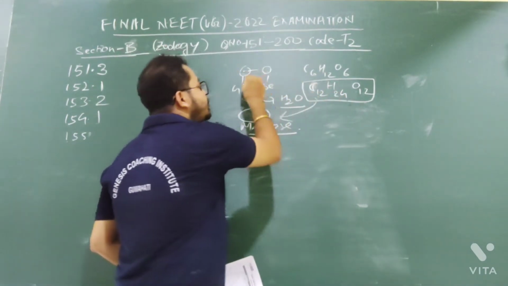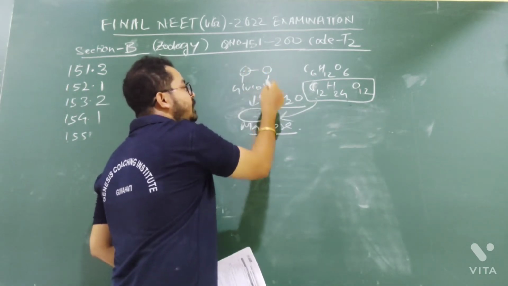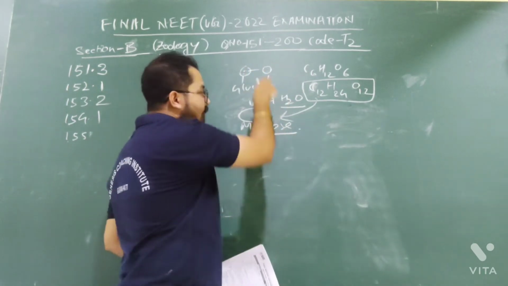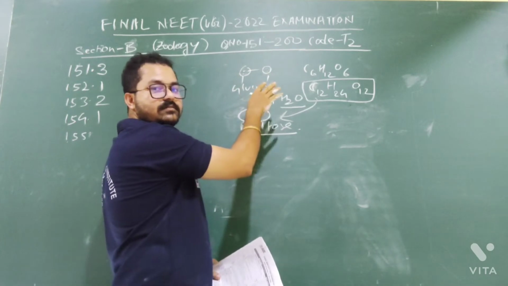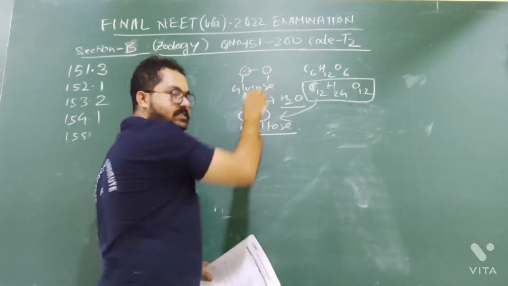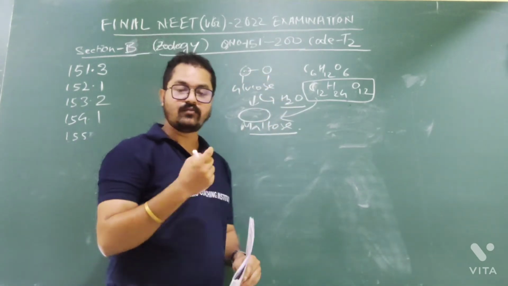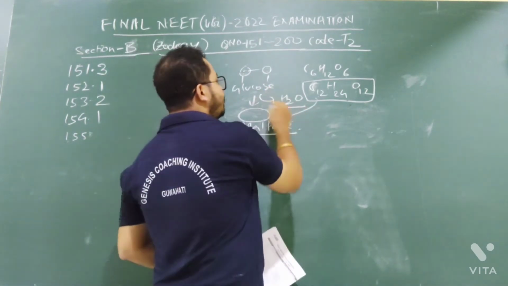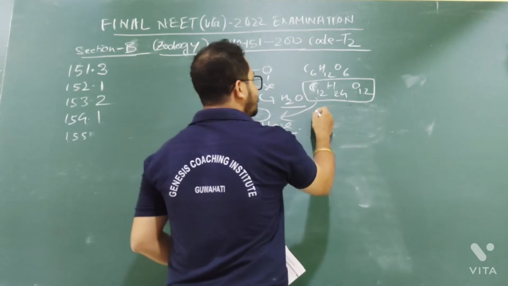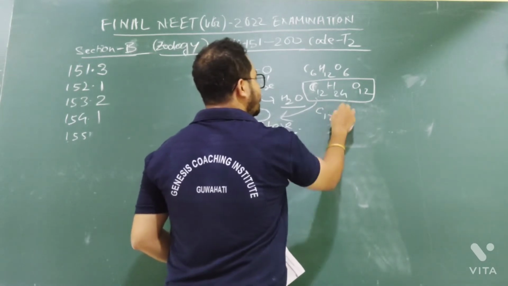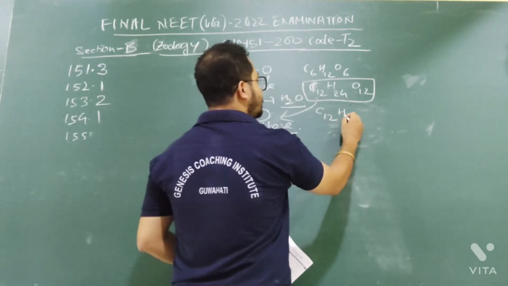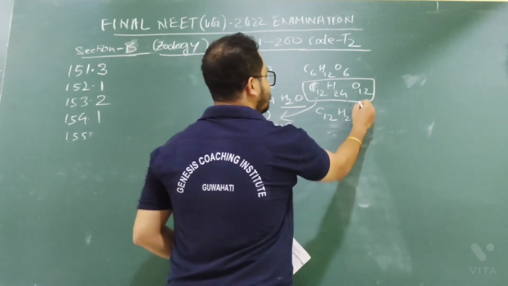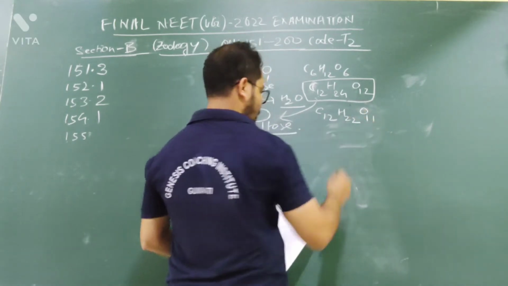But you see in this reaction, when the 2 glucose combine, one water will go from their side. It will go from their structures only, whatever is available in the glucose. So you need to remove 2 hydrogen and 1 oxygen, then it will become C12H22O11.